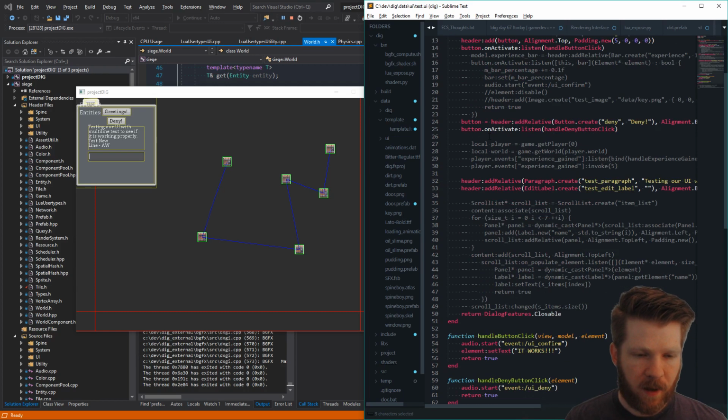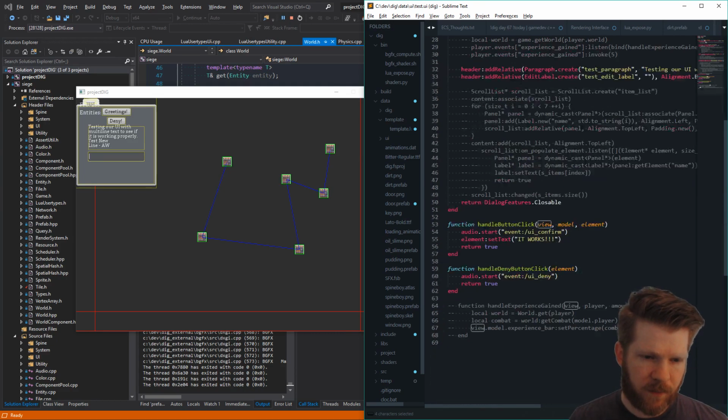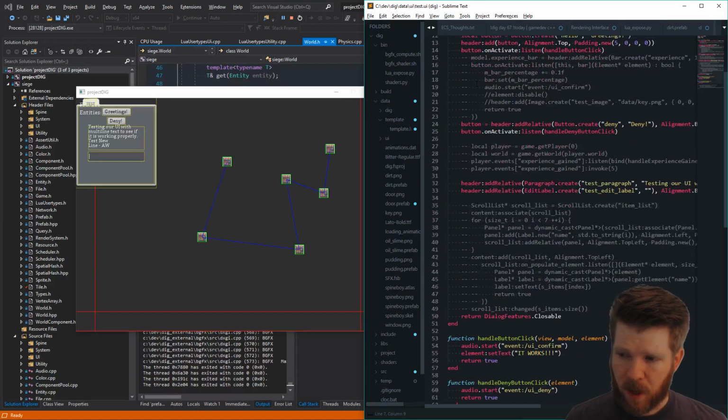So we can easily add and remove stuff, and we can see it hot reloading. There's a lot of things that we ended up deciding to do here with the UI for setting it up. It ends up passing in the view, so it creates a view. We specify the type of view we want, so we can say, hey, we want a dialogue. It knows what that is, and so it creates a new dialogue. We can set up the name and the handle for it, and then whenever it wants to set it up, actually specify the entire view, how everything is laid out. It calls this setup function that we specify here, and then we can lay it all out and do whatever we want.